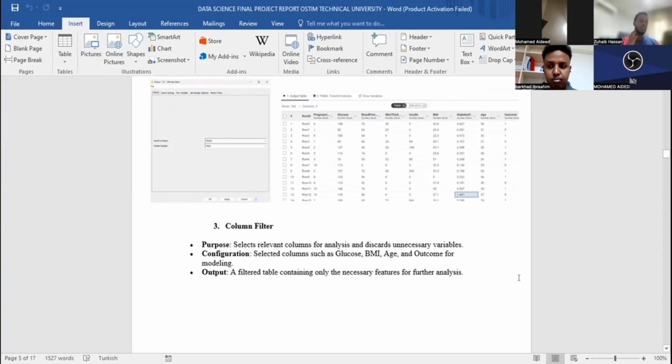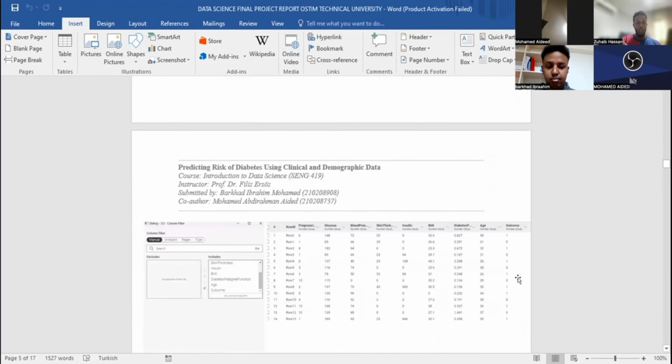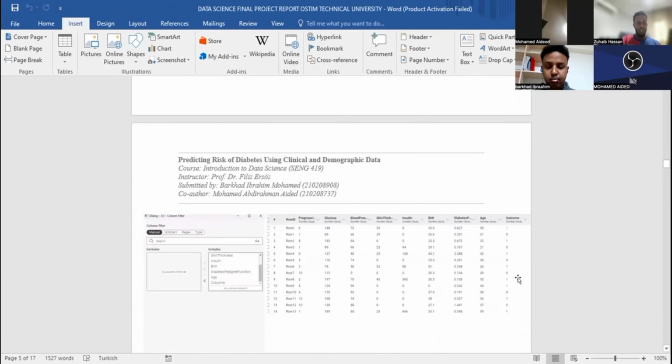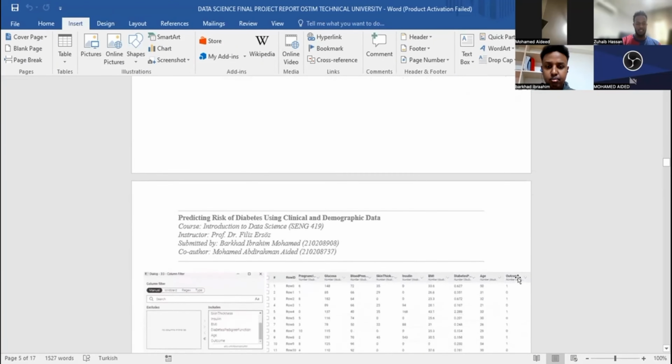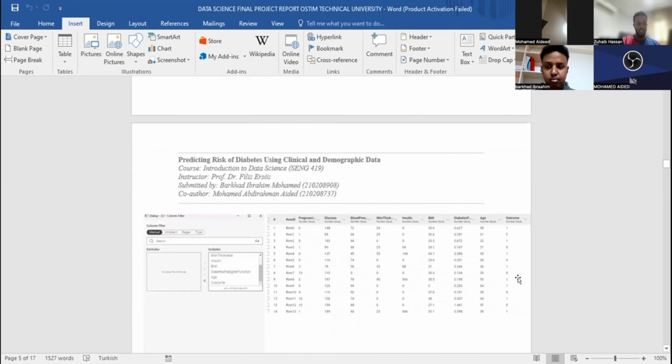Also, for this we can filter columns, selecting the columns glucose, BMI, age, and outcome, while we create the output refined dataset with only the essential features for the analysis. Then the descriptive statistics: for the purpose of the analysis, the statistics are mean, median, mode, and standard deviation of each column.